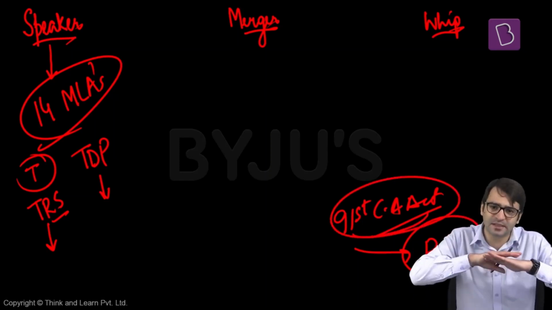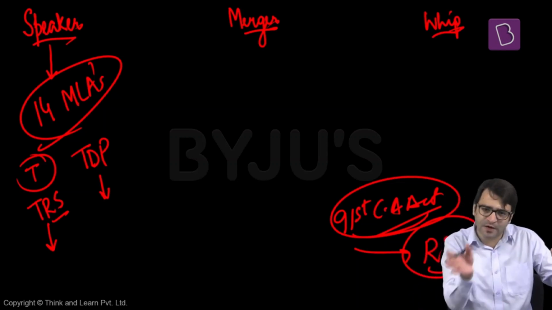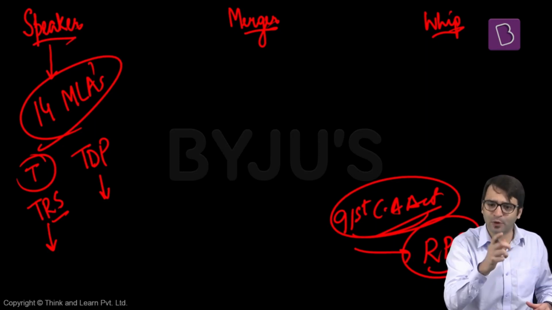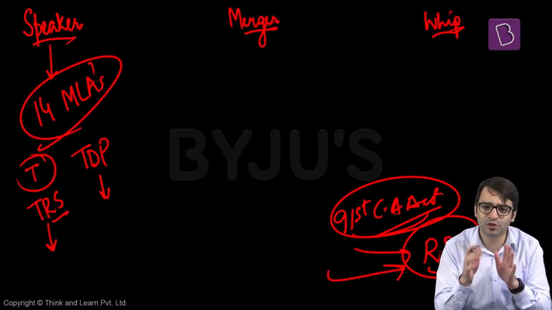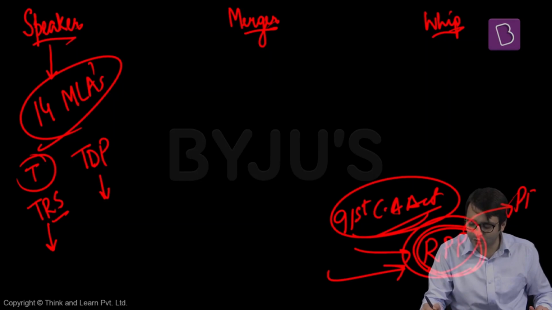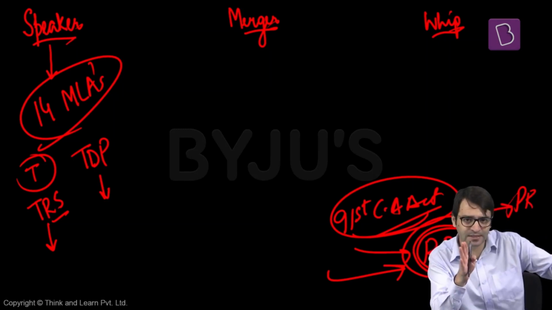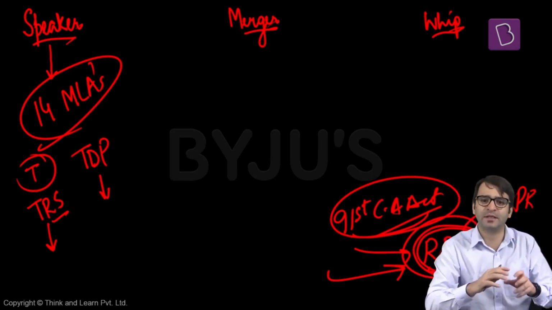Because the 91st Constitutional Amendment Act makes it absolutely clear that if you have a defector who has defected from one political party to another, unless and until this defector is re-elected to the House, he should not be appointed to any remunerative political post. And what is a remunerative political post? Any post for which the salary is paid from the public revenue. The salary of a minister is paid from the public revenue. That means it is a remunerative political post. A defector, T. Srinivas Yadav, cannot be appointed to this remunerative political post. Then how was he appointed? Is it not a violation of the Constitution?